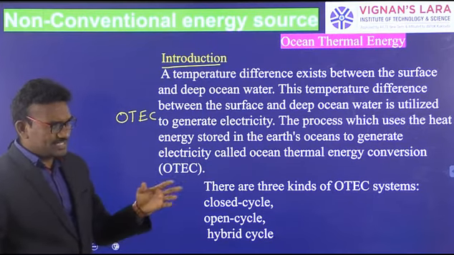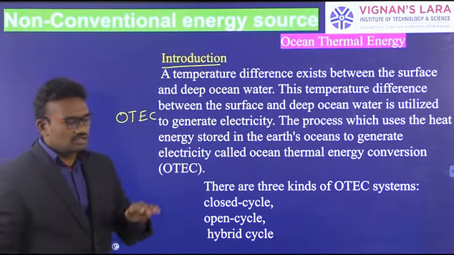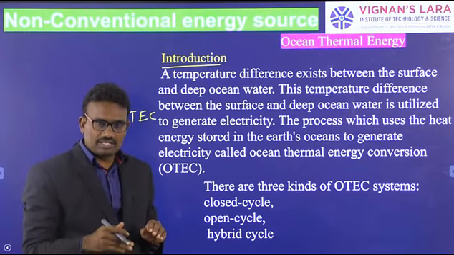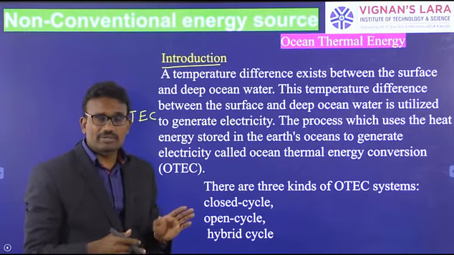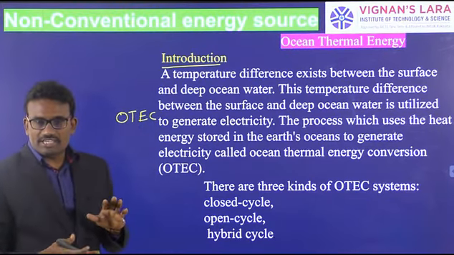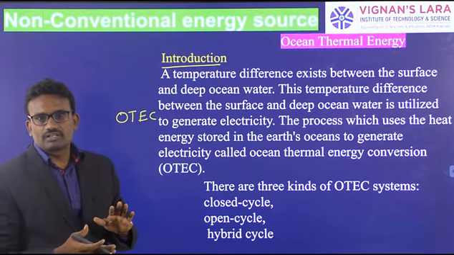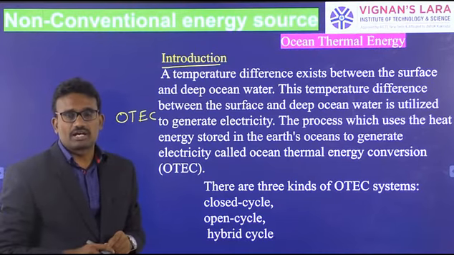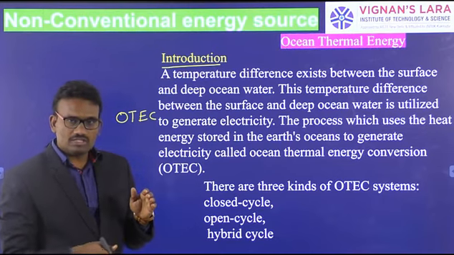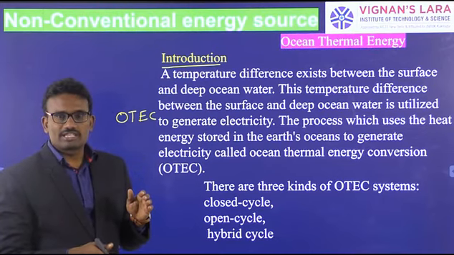Actually, in the sea or ocean, the temperature of the surface water and the deep water is different. The difference is created because the surface temperature is high and the deep ocean water temperature is low.